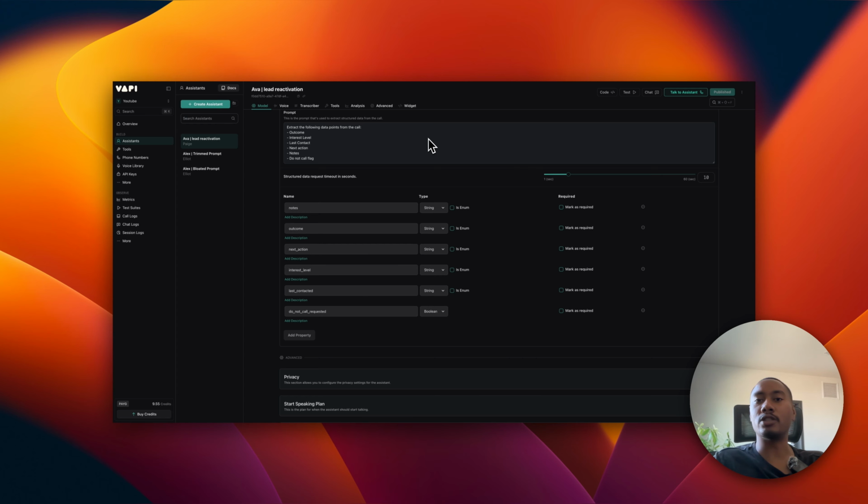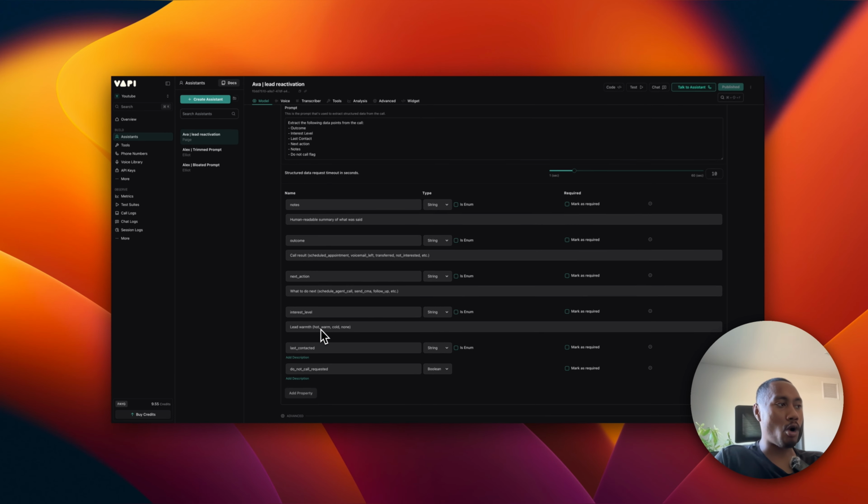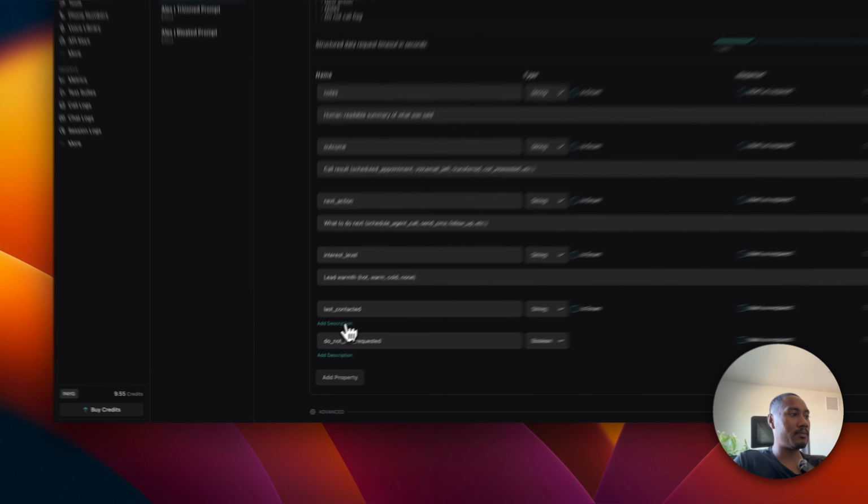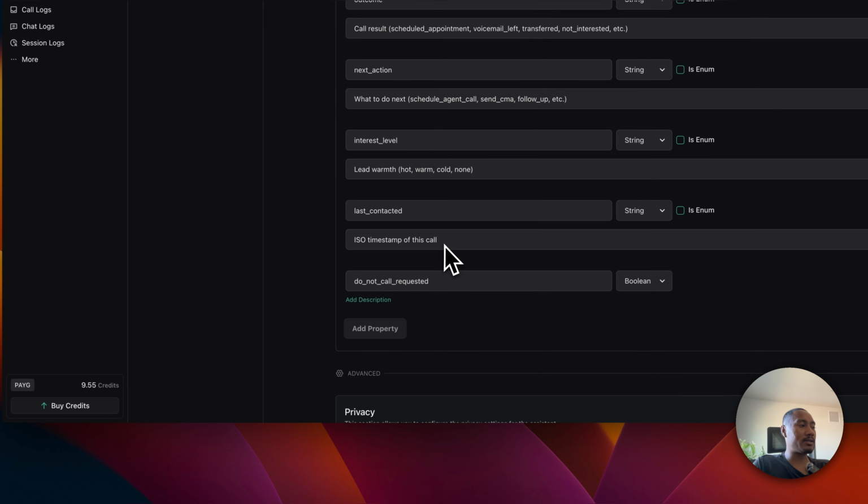For outcome, it's going to be call result: scheduled appointment, voicemail left, transferred, or not interested. For the next action description, I have what to do next: schedule agent call, send CMA, follow up. For interest level, I have the lead warmth: hot, warm, cold, or none. These are all set to type string. For last contacted, the description is the ISO timestamp of this call.